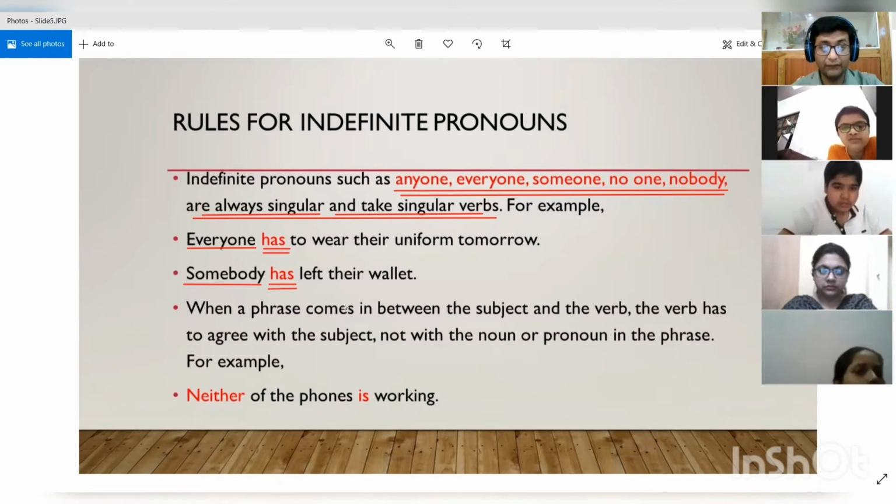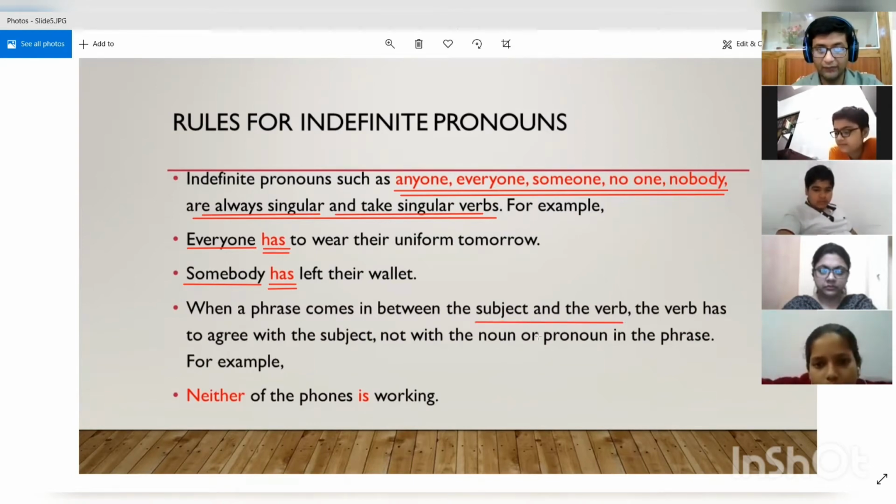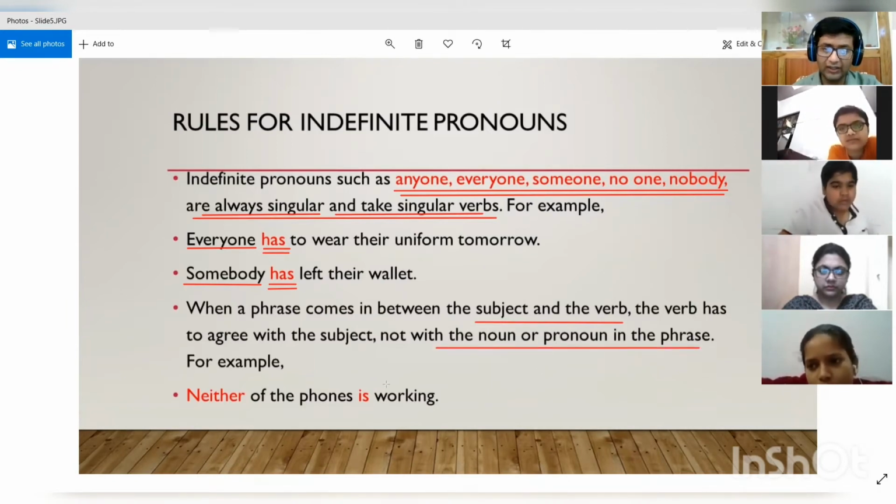Now, when a phrase comes in between the subject and the verb, the verb has to agree with the subject, not with the nouns or pronouns in the phrase. So now they are saying that when a phrase comes in between the subject and the verb, and the phrase contains some nouns or pronouns, then the verb will only agree with the subject and not with those nouns and pronouns that are present in the phrase. You will understand it better with the help of an example.